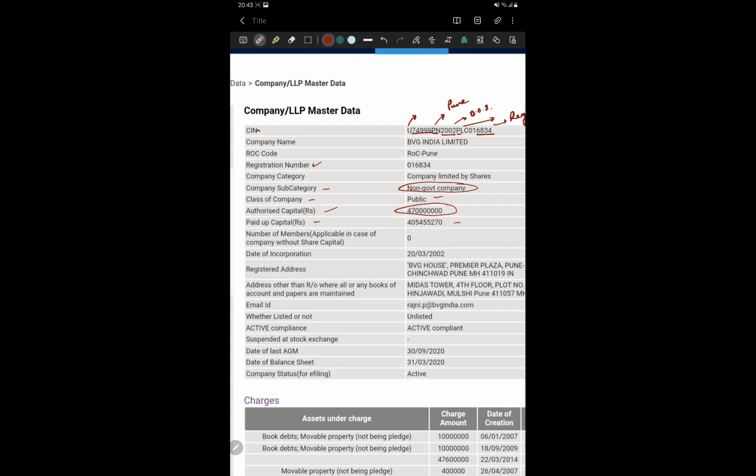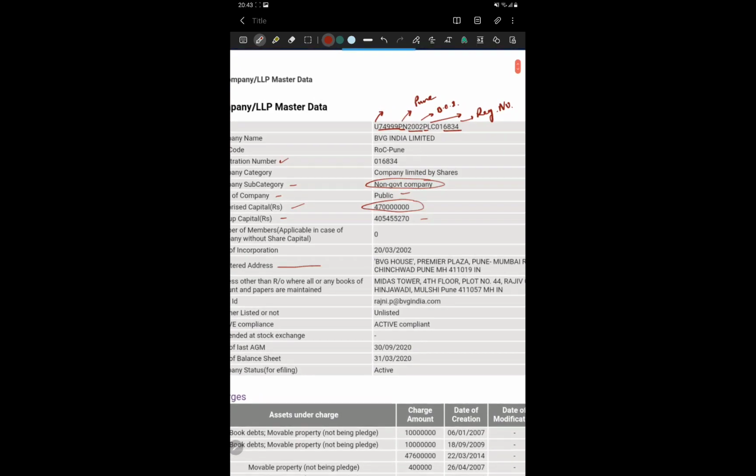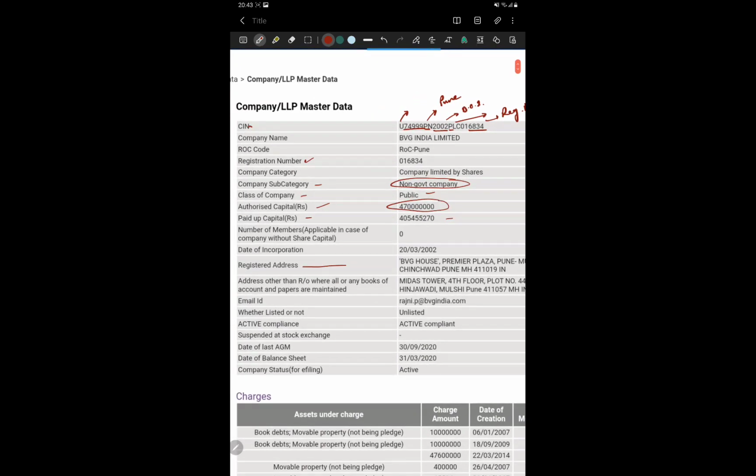Paid up capital means here you will get the details of equity plus preference, but not the detailed bifurcation; for that we need to check the financials. Then the registered address and the detailed date of incorporation. As you can see, it was 2002, and here it is the 20th of March 2002.